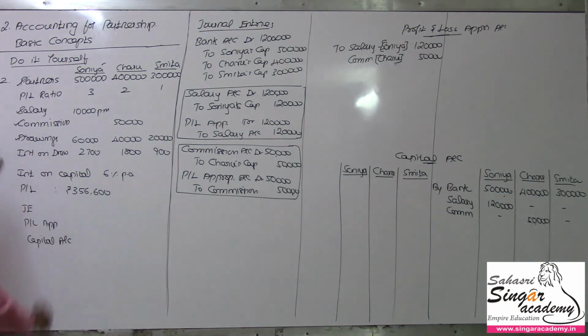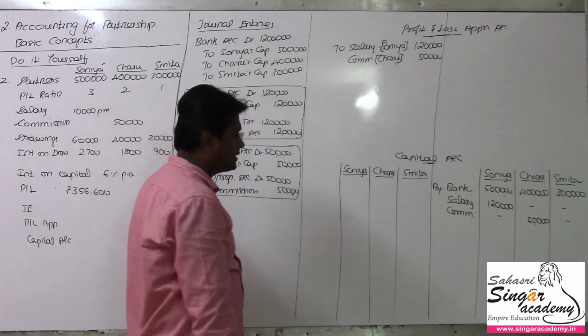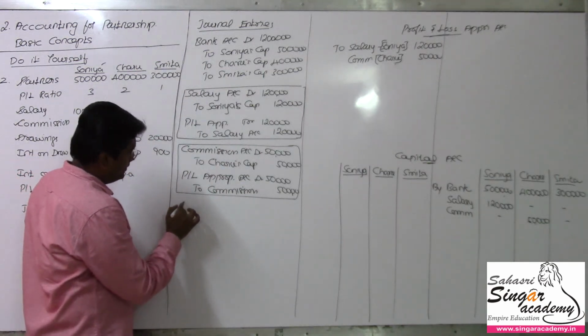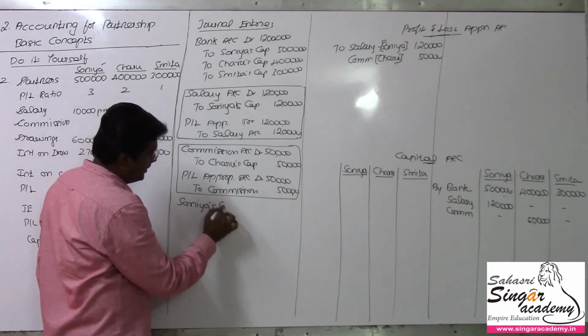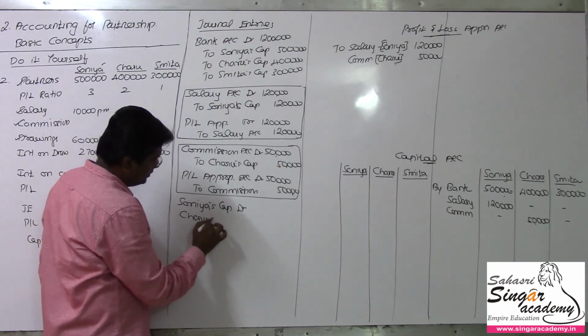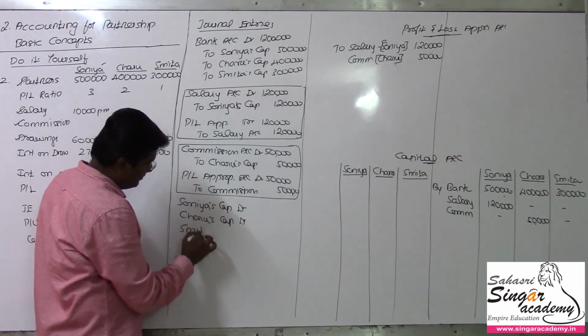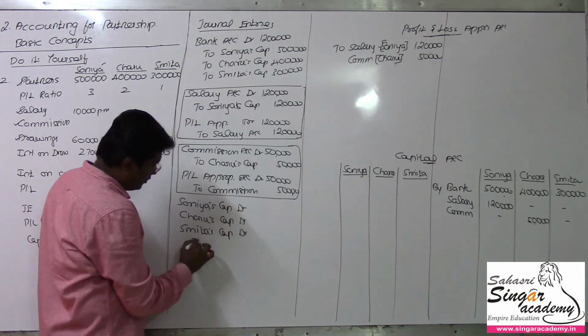Now drawings. If you want to pass the journal entry, of course you can pass the journal entry, just the inverse of this. Sonia's capital account debit, Charu's capital account debit, and Smita's capital account debit, to bank account.